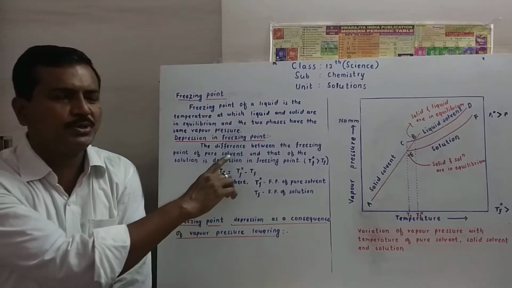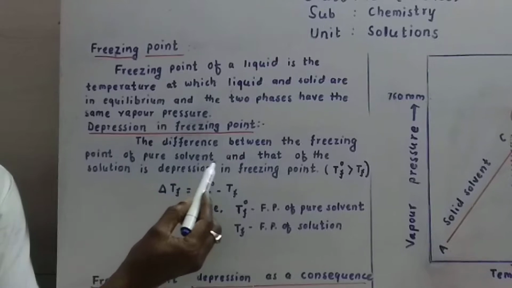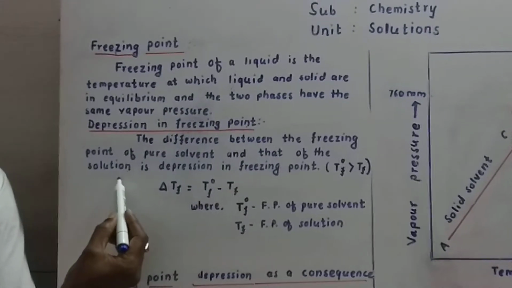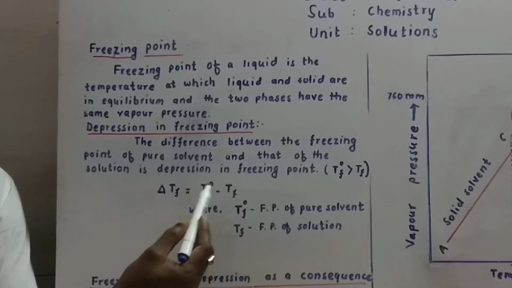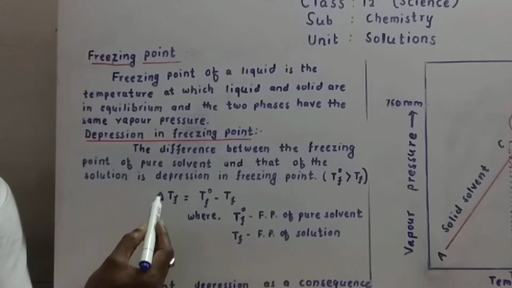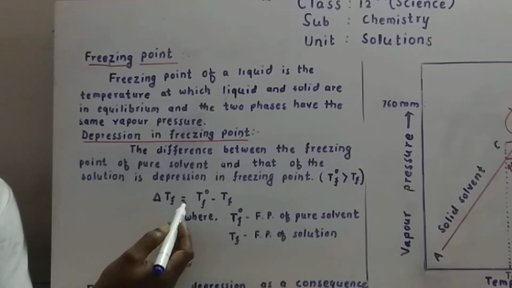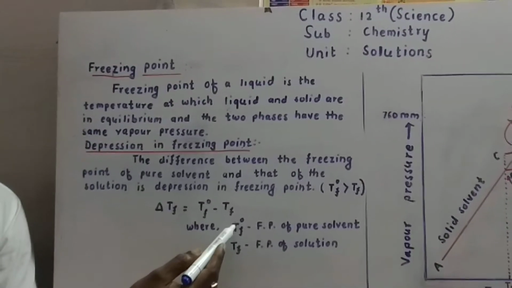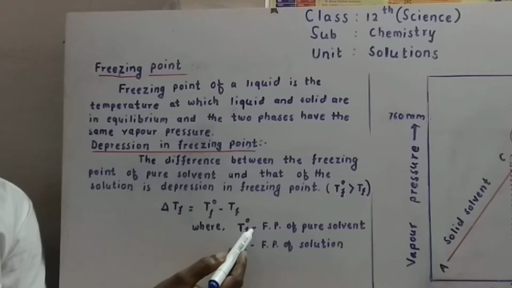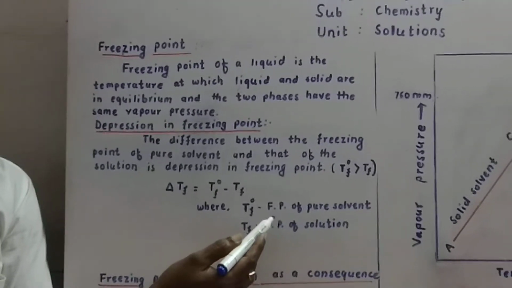The difference between the freezing point of pure solvent and that of solution is the depression in freezing point. So depression in freezing point is denoted by delta Tf equals T0f minus Tf, where T0f is the freezing point of pure solvent and Tf is the freezing point of solution.